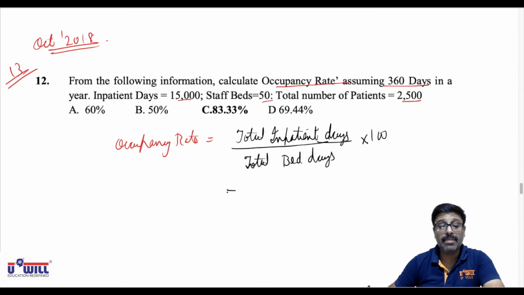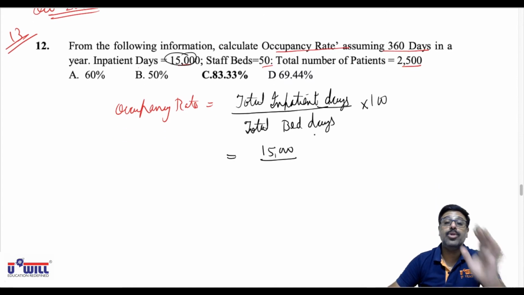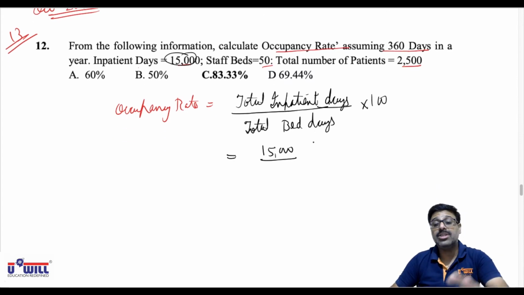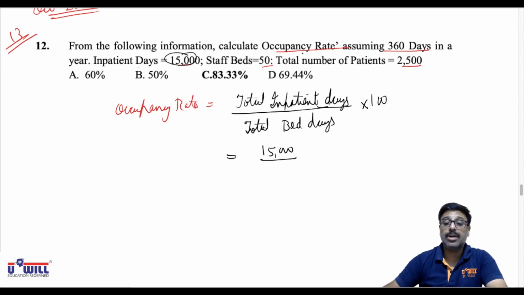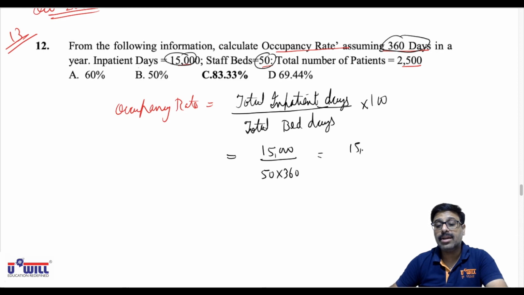So here what are the inpatient days given? 15,000. For applying the formulas, you must remember the formulas first for solving the MCQ questions. And I told you earlier also that from the MCQ exams point of view, ratios from hotels as well as hospitals are very important. All the ratio formulas. Inpatient days 15,000 divided by bed days. There are 50 staffed beds and 360 days. So bed days would be 50 into 360. I think that comes to 18,000.